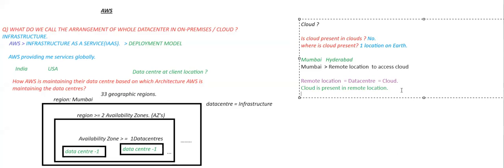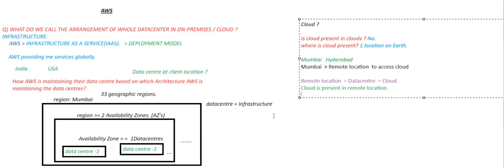Now, what does the data center contain inside? This data center contains an infrastructure. Let's have a question: what does the infrastructure contain? Servers, databases, storages, network, and so on. So these are all the things present in the infrastructure of my data center.